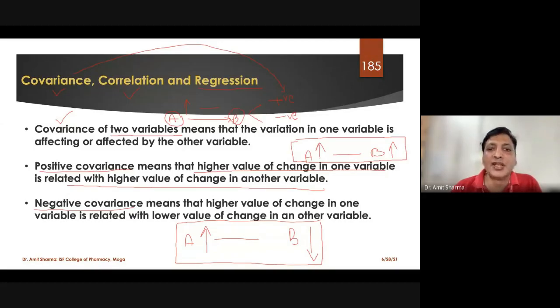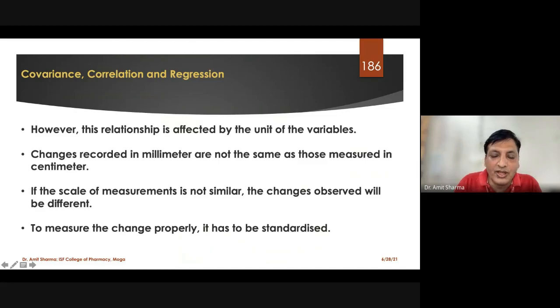Positive covariance means that a higher value of change in one variable leads to a higher value of change in the other variable, whereas the vice versa we see in negative covariance. That means if the value of a is getting higher, it can lead to a decrease in the value of b, so that type of covariance we find negative. So during our research, what we have to see is, in terms of positive covariance or negative covariance, where our population is going to be benefited.